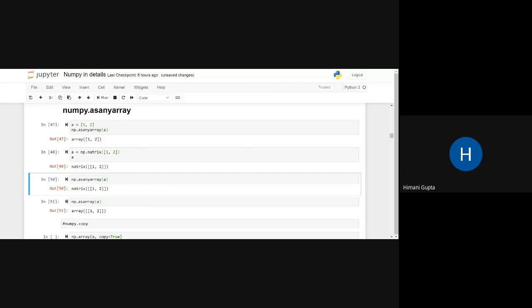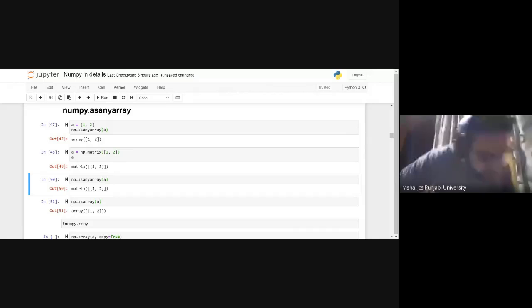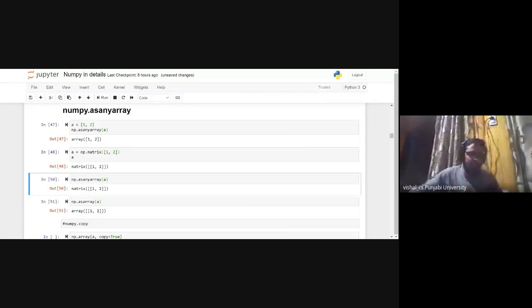Sir, in case of asarray, its functionality is the same as np.array. But asanyarray is different, sir. In line IN50, it is not able to convert it directly, sir.